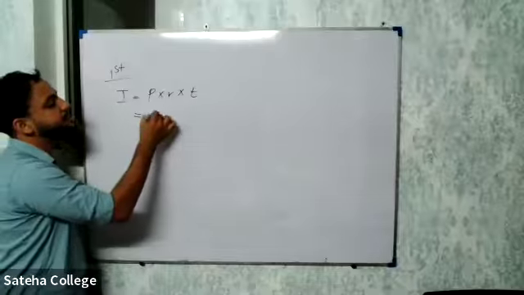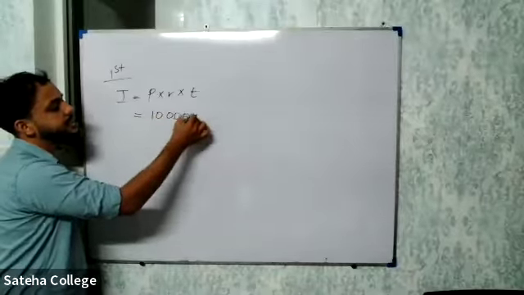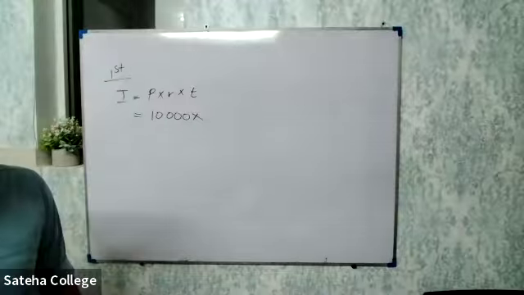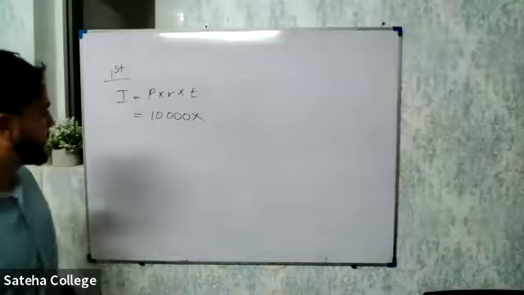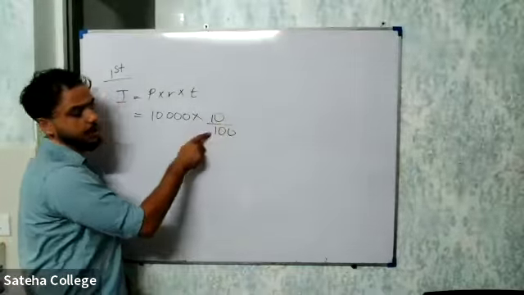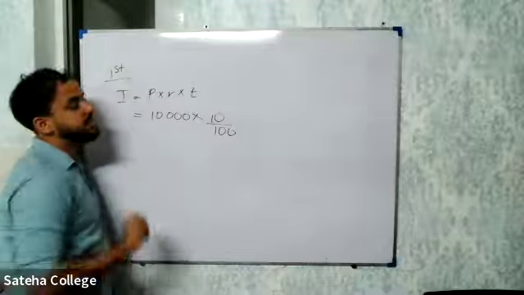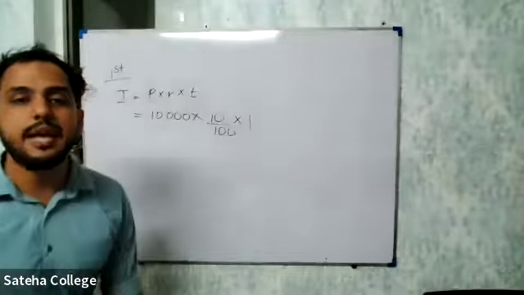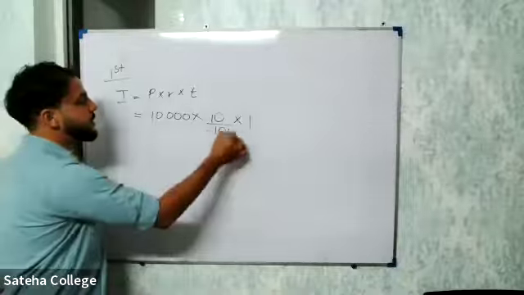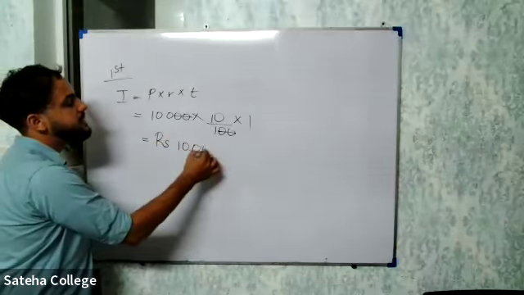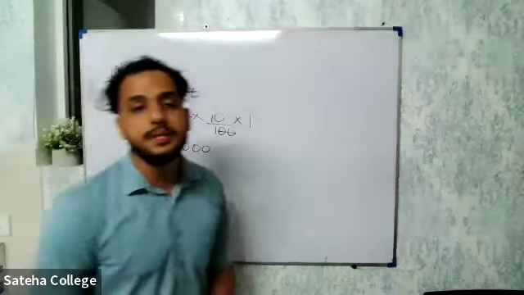See here, principal amount is 10,000 rupees. What is the rate they told you? They give you a rate of 10%, right? So the interest percentage is 10%. When you're putting the percentage, put it as a fraction, 10 over 100. So we are calculating for the first year. So the time is 1 year. Now if you calculate, see here, what will be the value? For the first year, the interest will be 1,000 rupees.